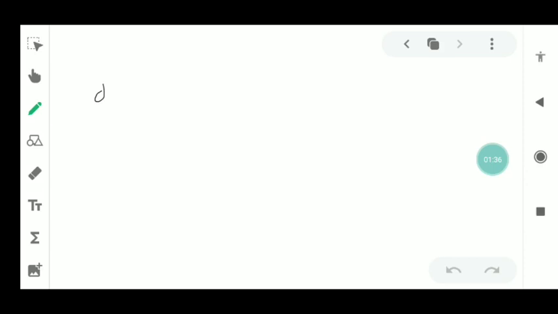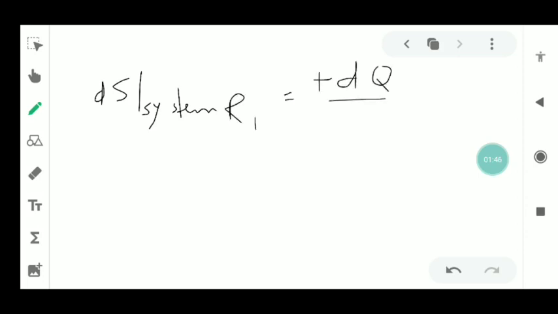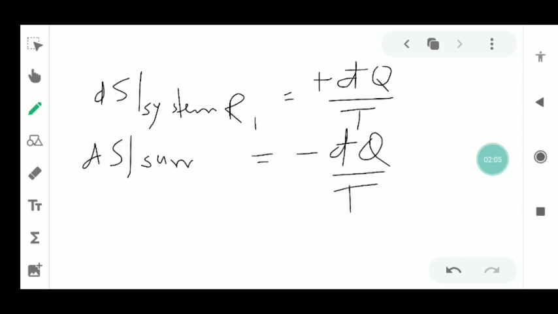The change in entropy for the system in the R1 process, the first process, is equal to plus dq upon T, because you can see here that the heat is absorbed, and for the surroundings dS will be minus dq upon T. So the total change in entropy of the universe is 0.